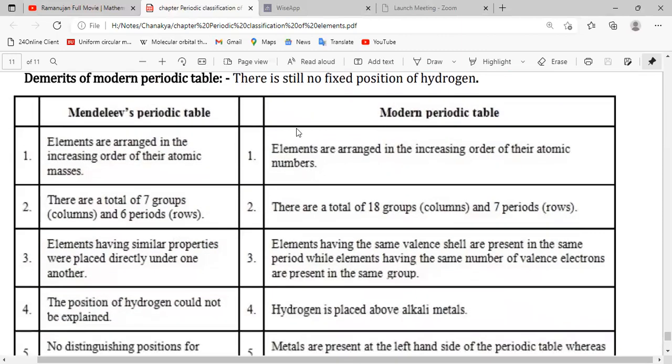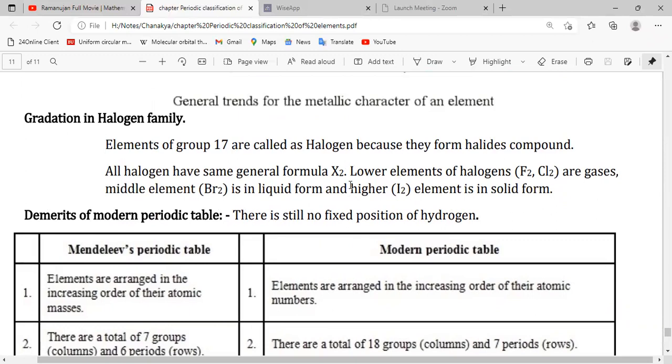Sir, can you once again explain the gradation of halogens? Okay, so the lower elements, having less atomic mass, like fluorine and chlorine, are present in gaseous form. The middle element, bromine, is present in liquid form, and iodine is present in waxy solid form. It is nothing but the gradation, because it shows how they are different from each other.